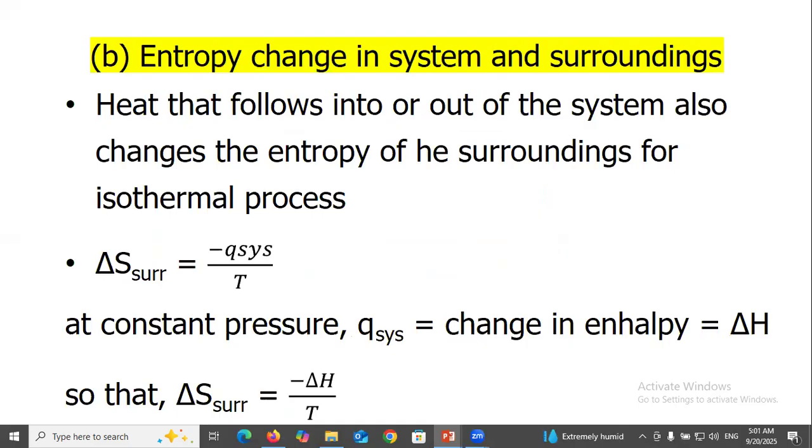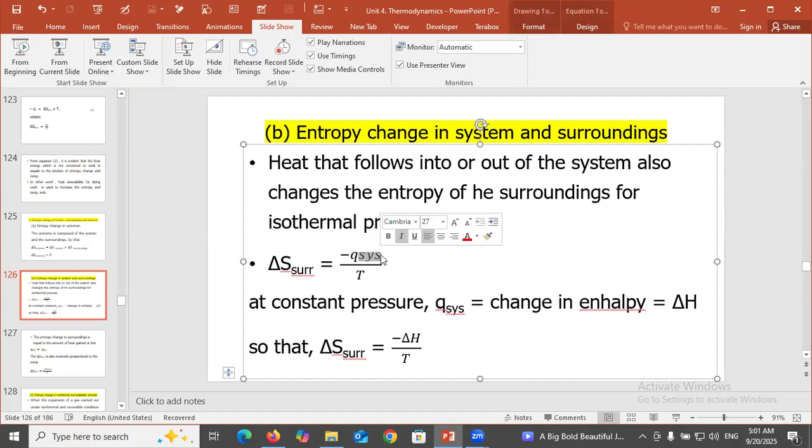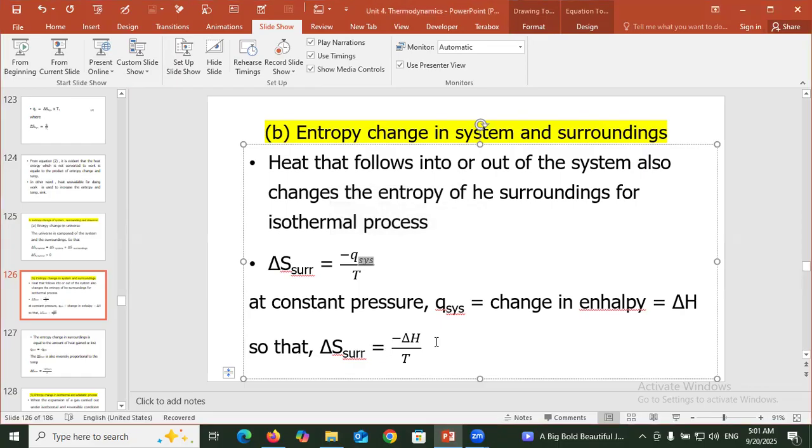Entropy change in system and surrounding. Heat that flows into or out of the system also changes the entropy of the surroundings. For an isothermal process, delta S surrounding equals minus Q system over T. At constant pressure, Q system equals the change in enthalpy, delta H, so that delta S surrounding equals minus delta H over T.